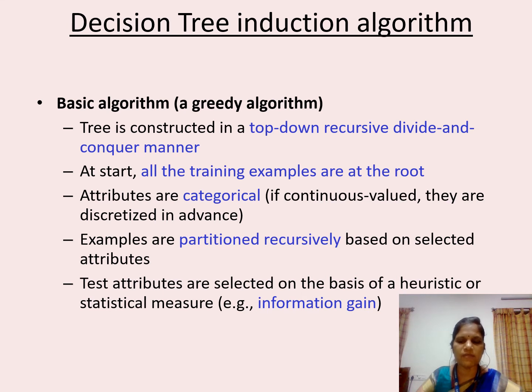If continuous valued attributes are given, you have to convert those continuous valued attributes into categorical values in advance. Examples are partitioned recursively based on selected attributes. Test attributes are selected on the basis of a heuristic or statistical measure. The statistical measure which we are going to use in the decision tree induction algorithm is information gain.